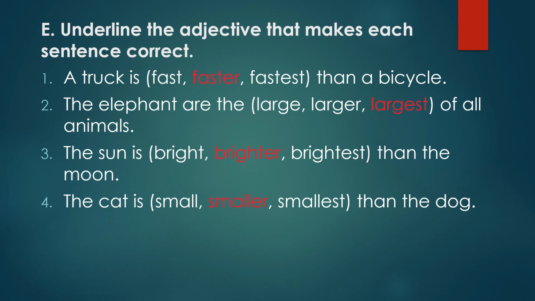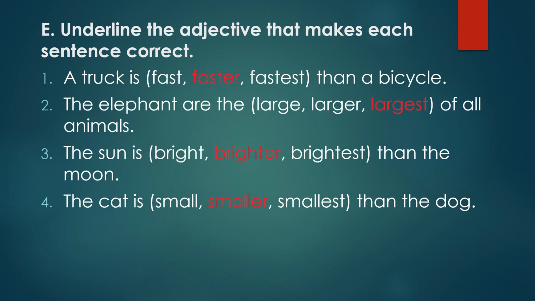Third, the sun is dash than the moon. Now comparison is done between the sun and the moon. And the word than is also there. So you will use comparative degree. Now the words in the brackets are bright, brighter, brightest. So the comparative degree of bright is brighter. The sun is brighter than the moon.